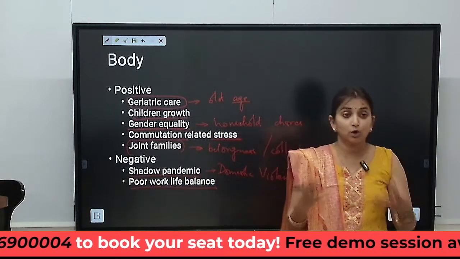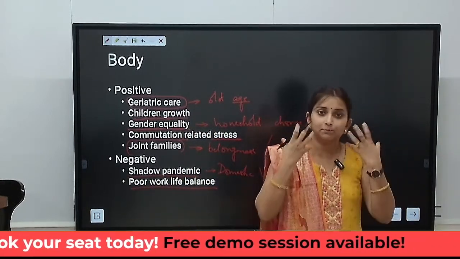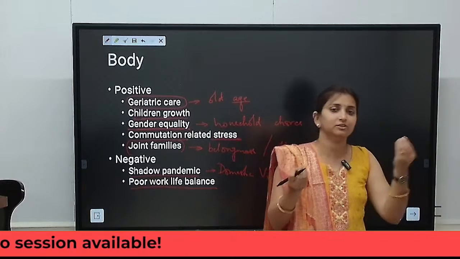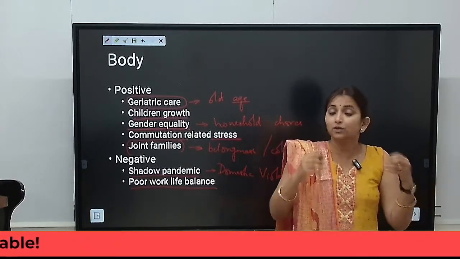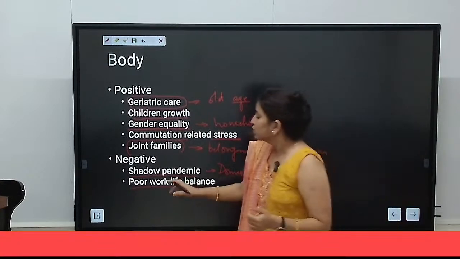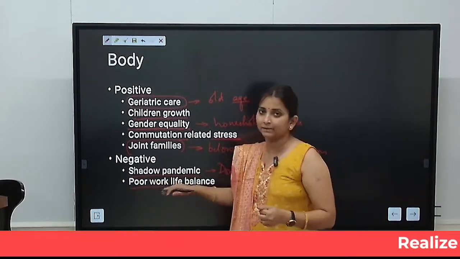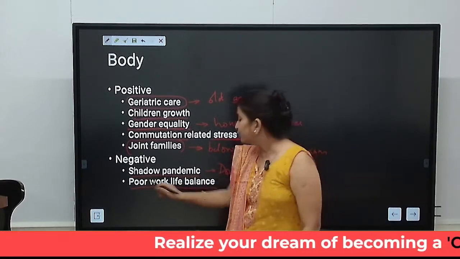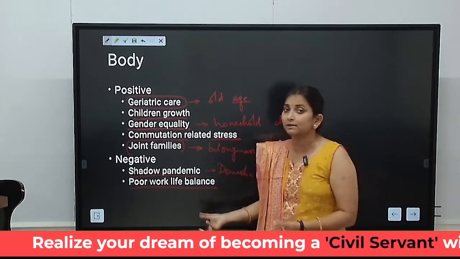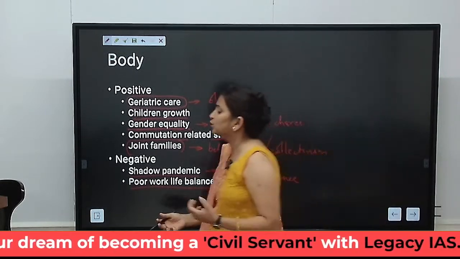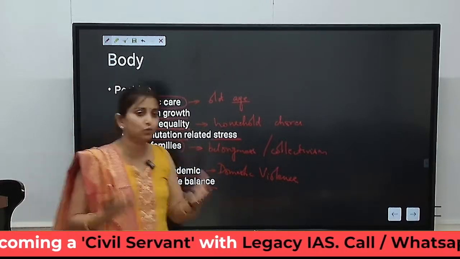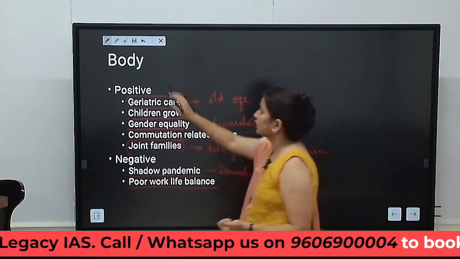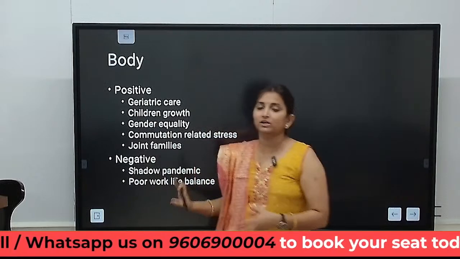Also, the poor work life balance, because people were not able to give sufficient time to their official task. Now because the same time was divided with family as well as with official tasks, they were not able to focus on the work. So ultimately companies started pulling back people. They said that we will be closing down work from home now, you will have to come to office to work. So poor work life balance led to companies asking them to come back to work, and it also led to family related issues. It also led to chaos. It also led to disruptions within family. So this we could have described in the body of this question.